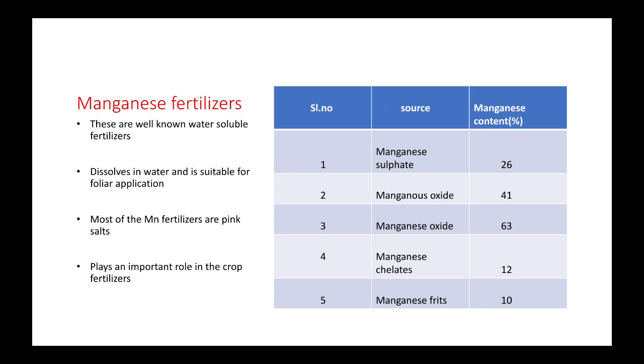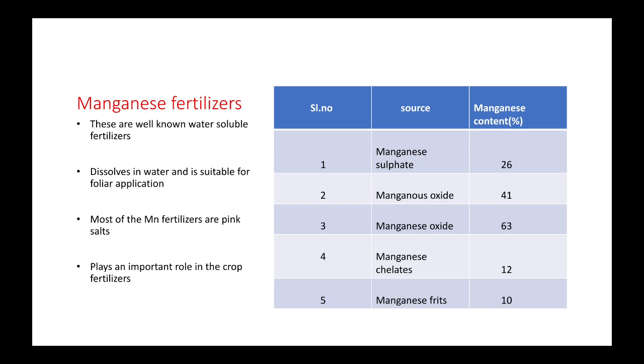Next, manganese fertilizers. These are well-known water-soluble fertilizers that easily dissolve in water and are also suitable for foliar application. Most of the manganese fertilizers are pink salts, and they play an important role in crop fertilization. So what are the sources of manganese fertilizers?